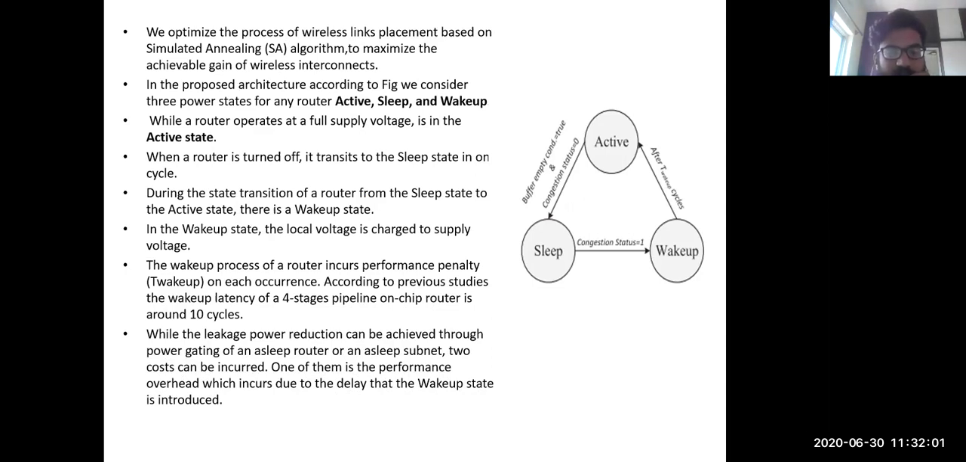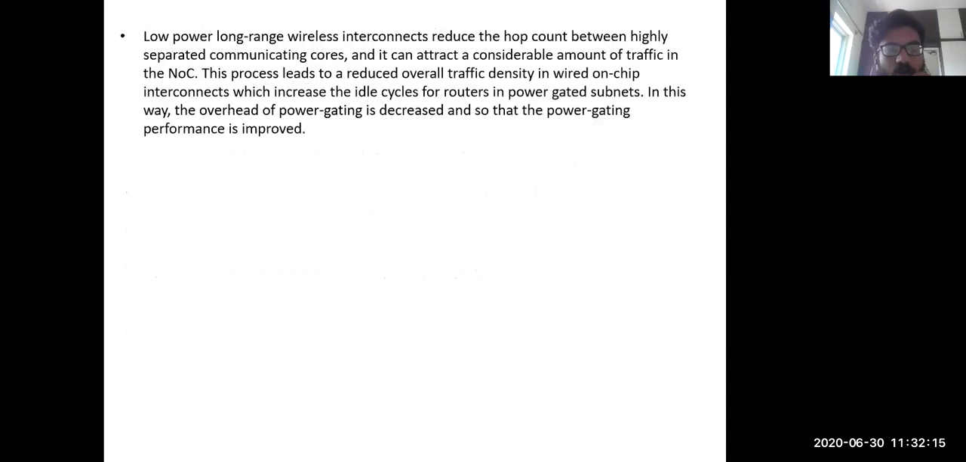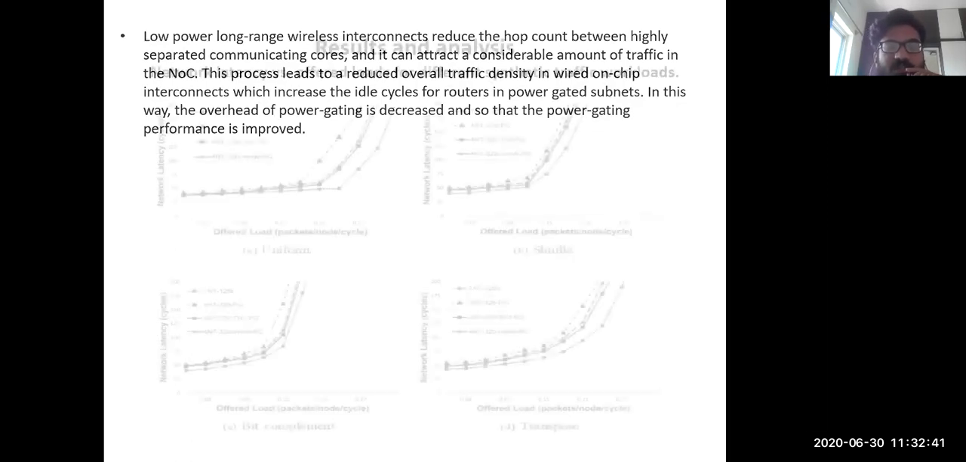While leakage power reduction can be achieved through the power gating of an asleep router or an asleep subnet, 2 costs can be incurred. One of them is the performance overhead, which is incurred due to the delay that the wake up state introduces. Low power, long range wireless interconnects reduce the hop count between highly separated communicating cores, and can attract a considerable amount of traffic in the NoC. This leads to reduced overall traffic density in the wired on-chip interconnect with increased idle cycles for the routers in a power gated subnet. In this way, the overhead of power gating will be decreased, so that power gating performance is going to be improved.